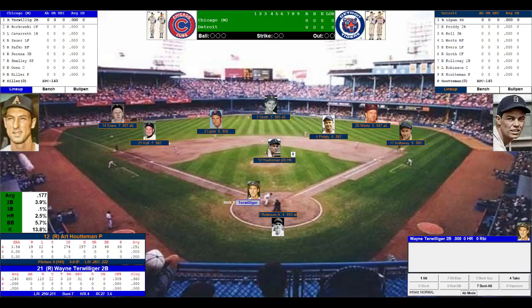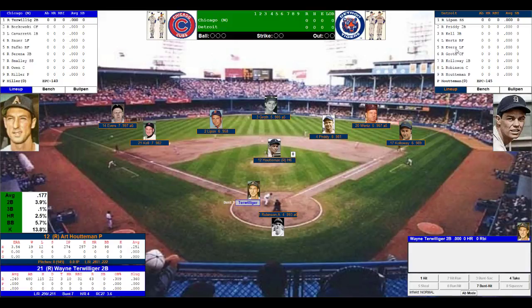Now for the Detroit Tigers, the number 2 seed in bracket 2. Leading off, playing shortstop, Johnny Lipon. Batting second, playing second base, Jerry Priddy. Batting third, the third baseman, George Kell. Batting fourth, the right fielder, Vic Wertz.